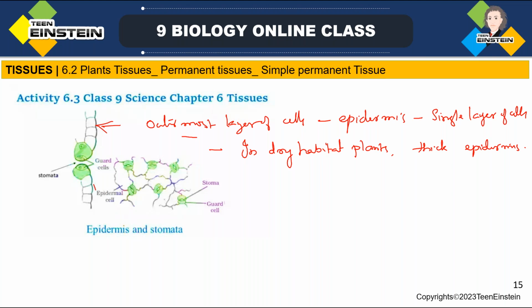Why is it so? It is protection against water loss. If the epidermis is thick or has more layers, with more cells, then what will happen? Water loss can be prevented compared to a single layer one, right?